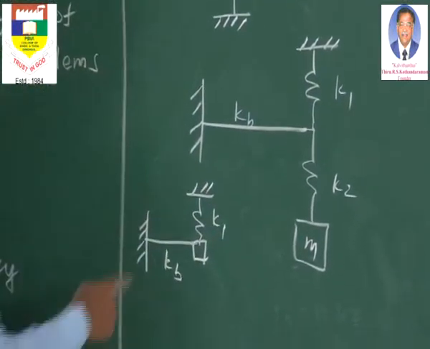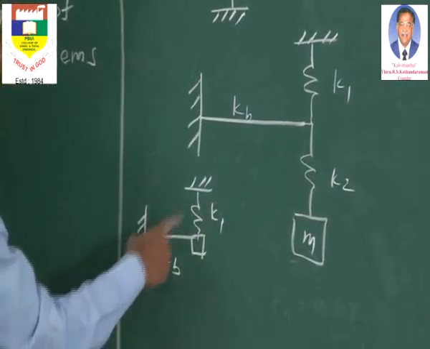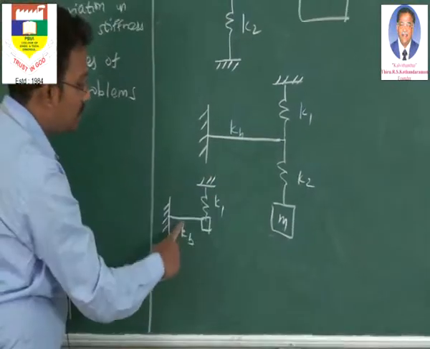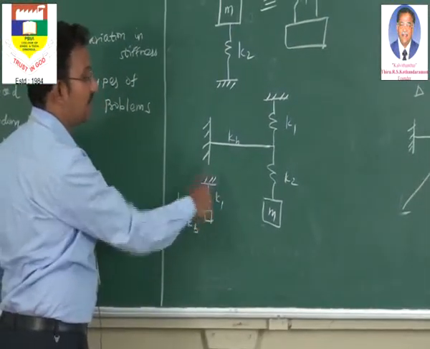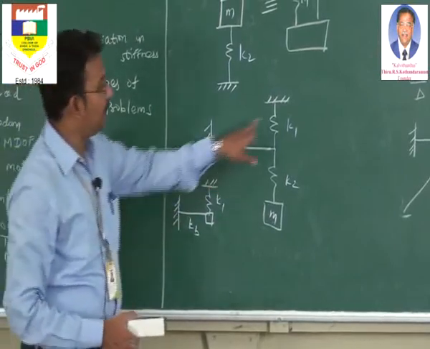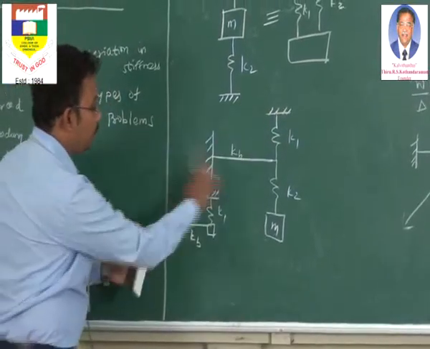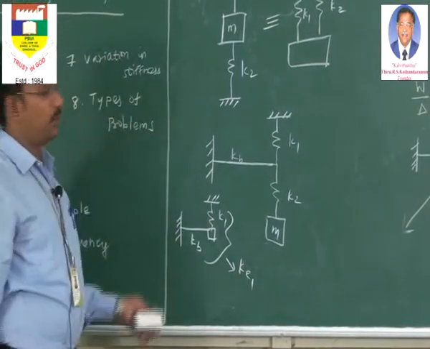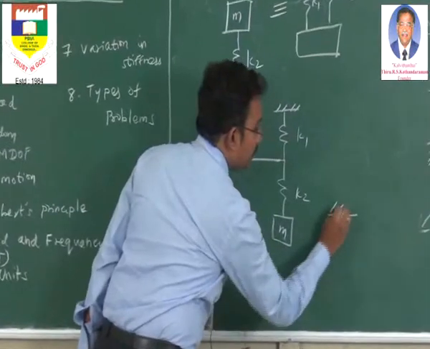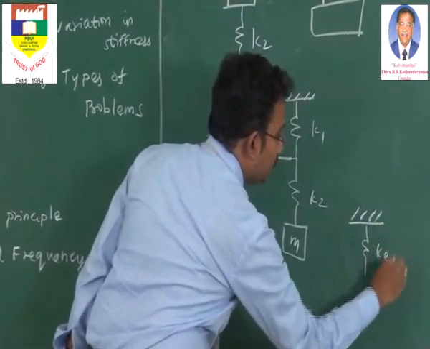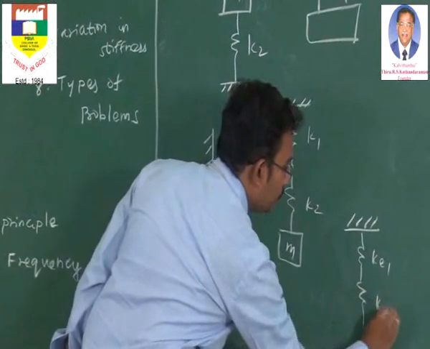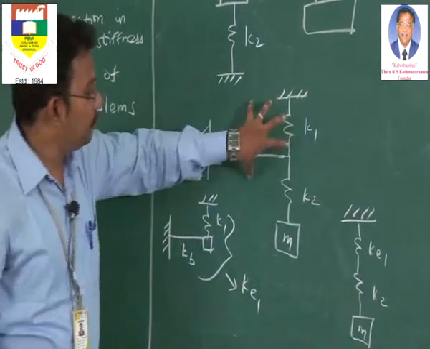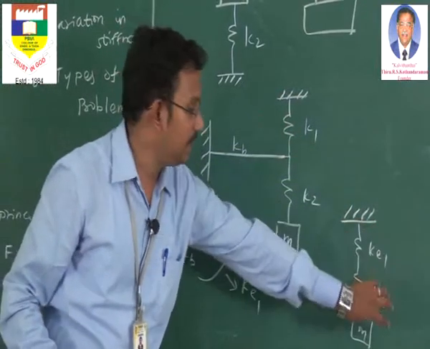Now what will be happening to the situation? These two springs are acting independently on the mass. That is, this is acting separately and this is acting separately. So what is this condition treated like? These two springs are in parallel. So KB and K1 are actually in parallel. Now you just reduce this into KE1. So what will the condition be like? There will be KE1 and another spring K2. Now we got the mass.